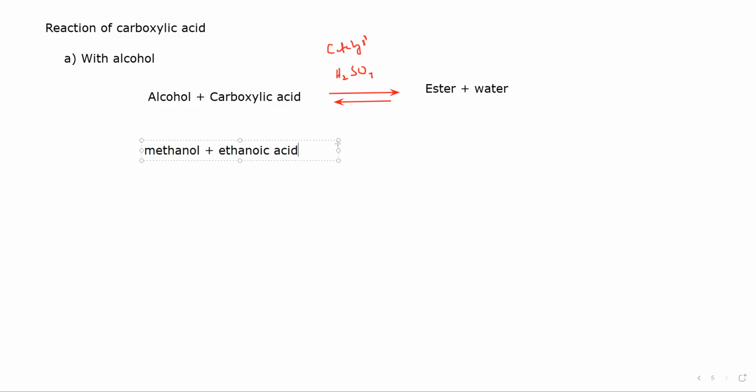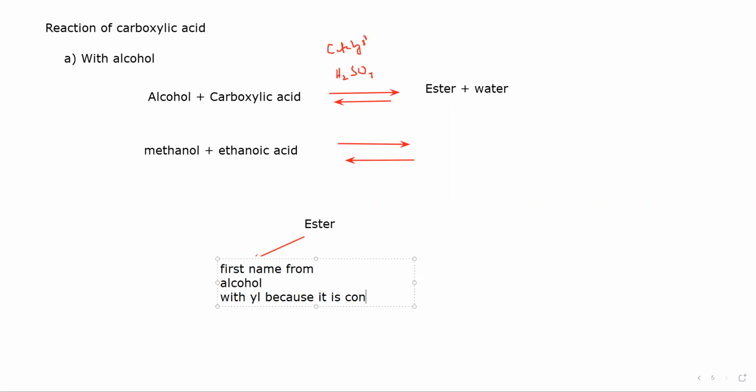Which ester will form? How will we know which ester will form? For the ester, the first part is coming from alcohol, the first name comes from alcohol with YL because it is considered as a branch.